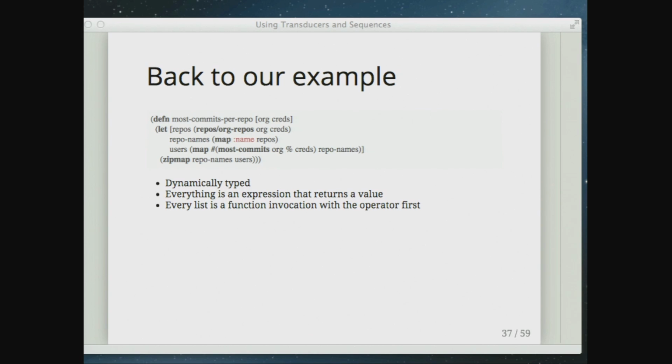Map name over repos gives me back all the repo names. Then I'm going to map again over the repo names and call this most commits function. Here, this is an anonymous function syntax, the sharp sign. It's going to invoke that function on every name in repo names and replace the %. There's a bunch of different variants of this. And then at the end, I'm going to zip those two things together. I've got all the repo names, I've got all the max users per repo, and you just zip those together into a map, and so the result is a map.